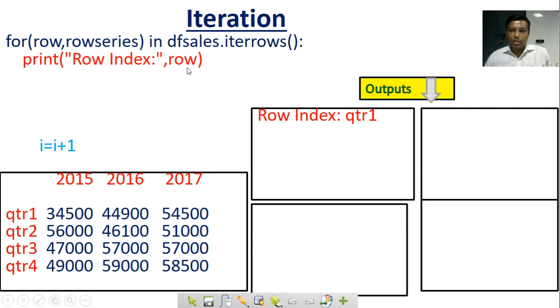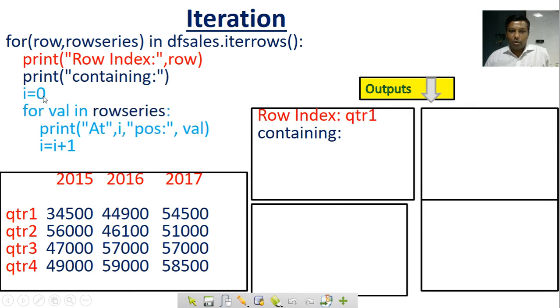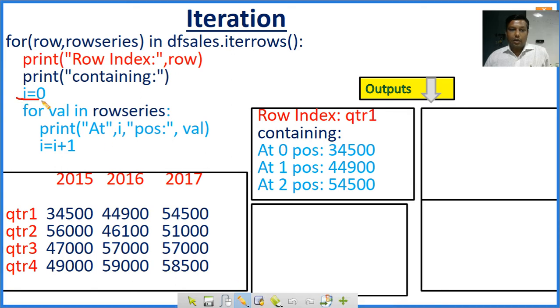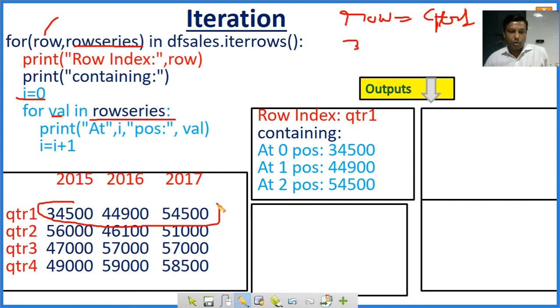Print row index, equal to row index quarter 1, containing, then i equal to 0. So the value of i is 0. For val, look here, i equal to 0, for val in row_series, and in row_series, what value does row have? Quarter 1. Row has quarter 1, and row_series has these values. This is the row_series.